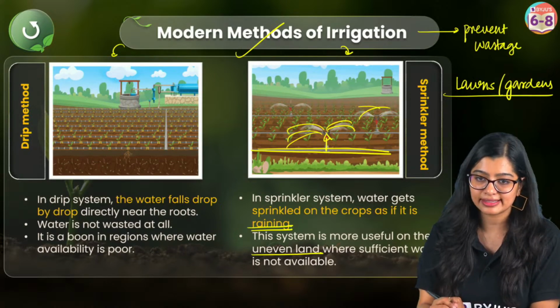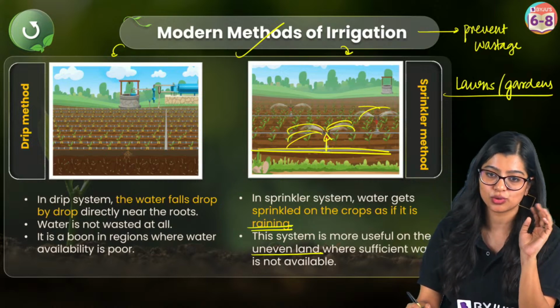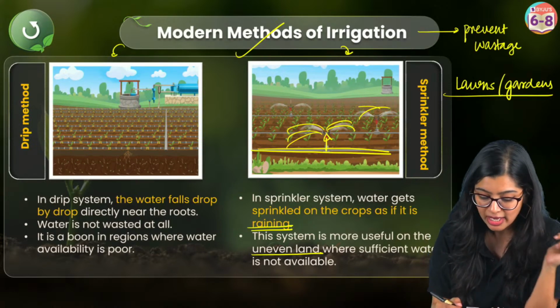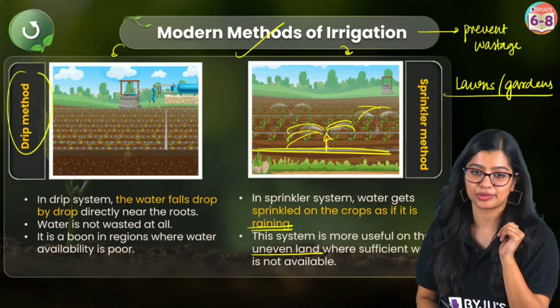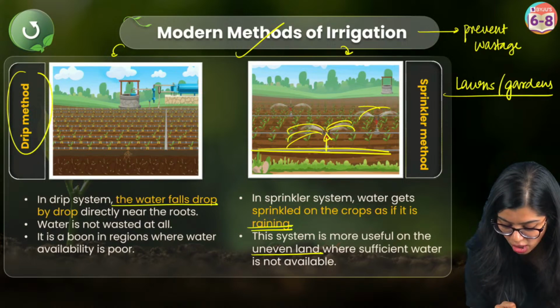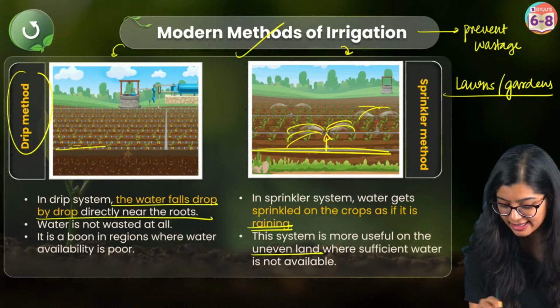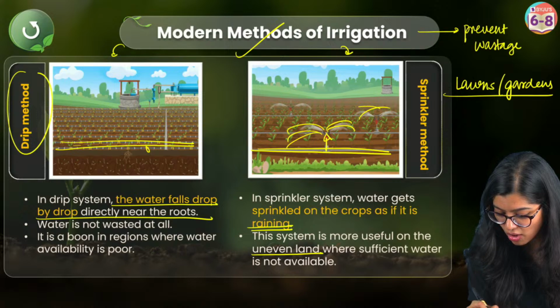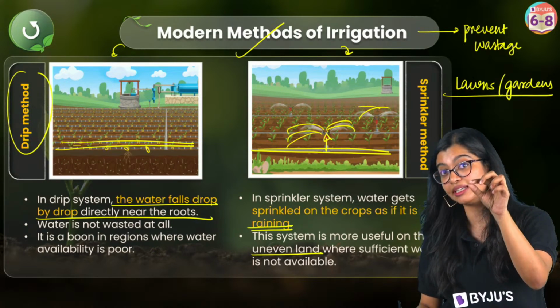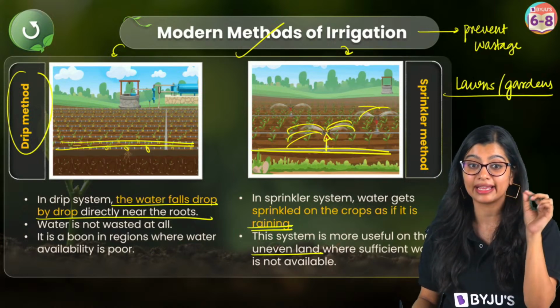So this is what we understand, and there are rotating pipes also, right? Rotating pipes are also present, or pipes having rotating nozzles. Now on the other hand, you have drip irrigation. Drip irrigation is when water falls drop by drop. So again we see that there are many pipes and small nozzles which will provide water near the roots drop by drop.